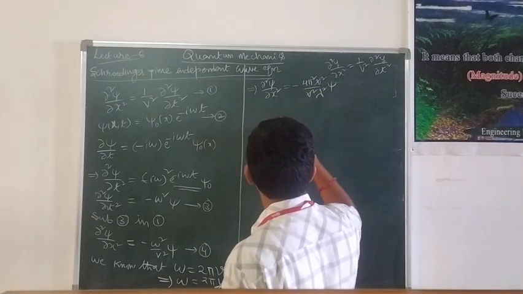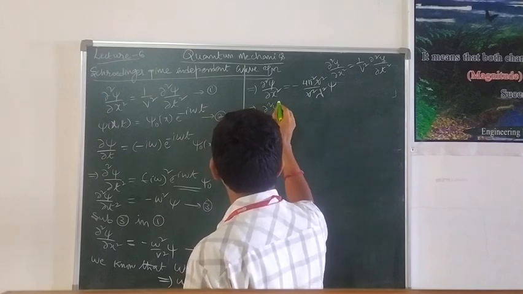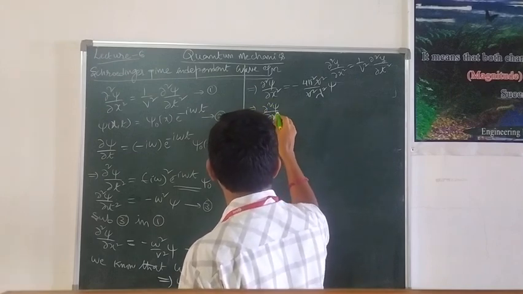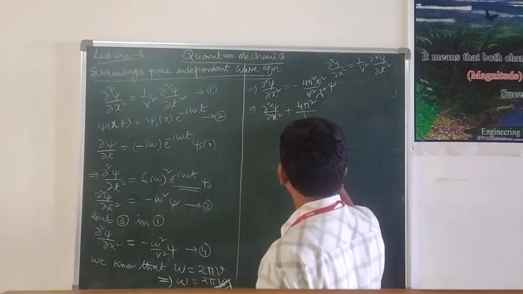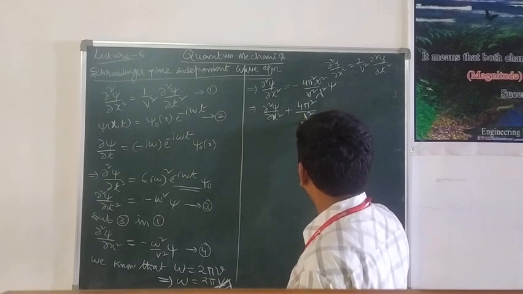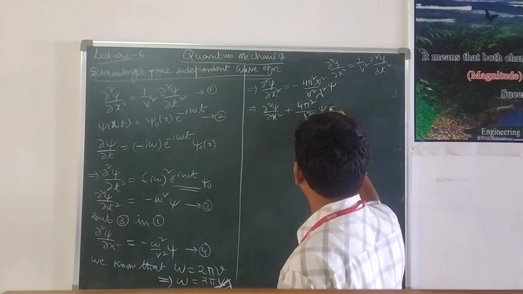Here v square gets cancelled. We are left with dou square psi by dou x square plus 4 pi square by lambda square into psi is equal to 0.